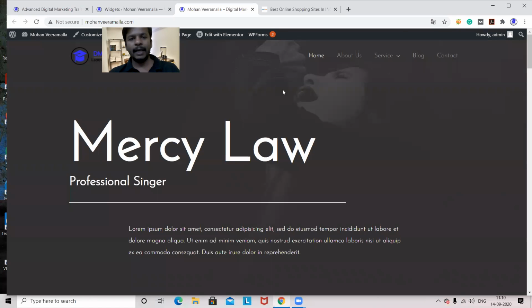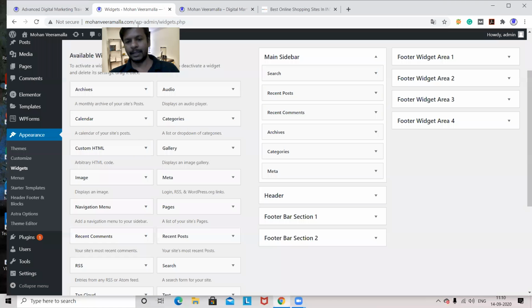And header means the header section, wherever the header section is there in the top, here we can add some properties. They are giving an option to add something. And I have something called footer bar section 1, footer bar section 2. Okay, see, in this website,